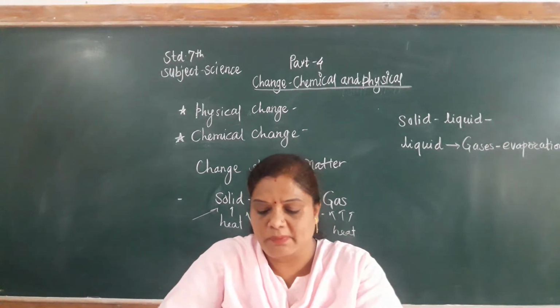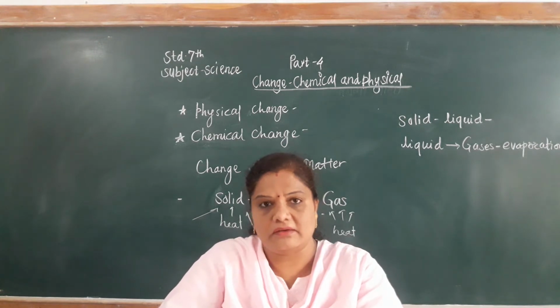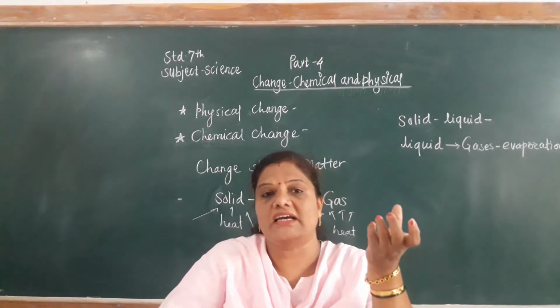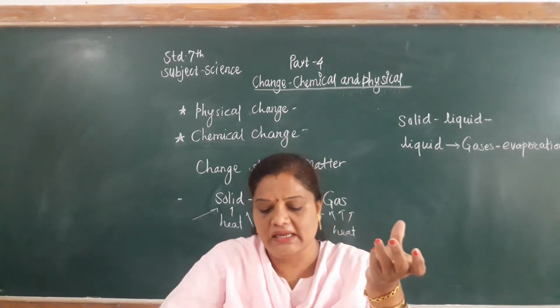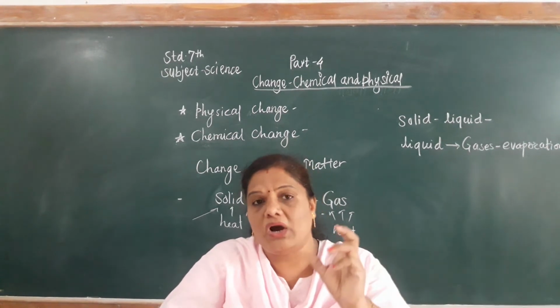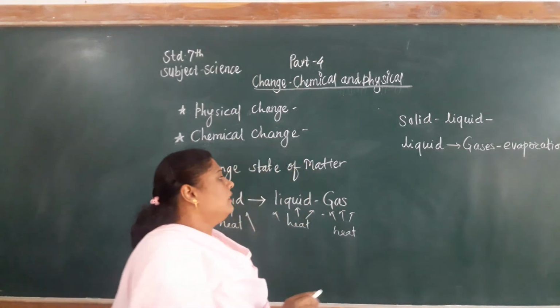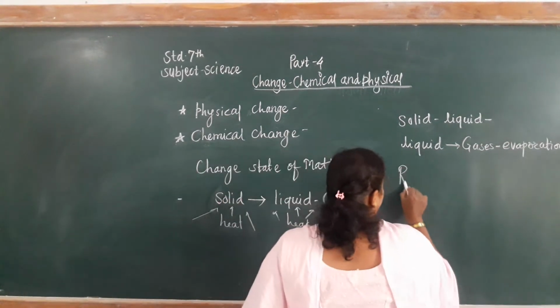Okay, breaking of a glass object, ripening of the tomato: when it is in a raw state it is green in color, when it completely ripens it changes into a red color. Rusting of iron, here one more new word is there, rust.